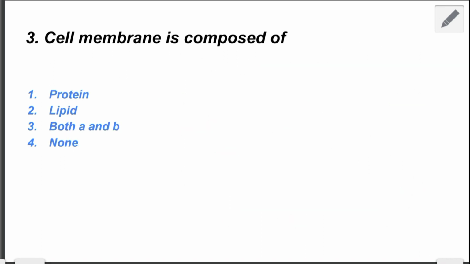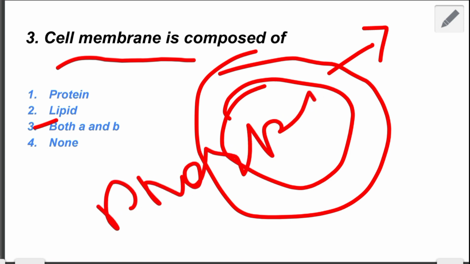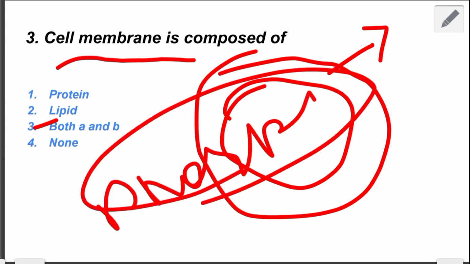The third question which is given: the cell membrane is composed of what? So here is a cell and this is its membrane. Tell me about the matter of which the cell membrane is composed. Here the right answer is both A and B. The cell membrane is made up of phospholipids. Here the phosphorus group comes from protein and the lipid comes from fat. So the right answer of the question is both A and B.